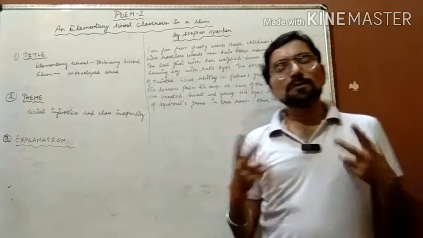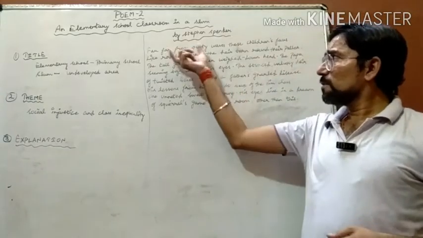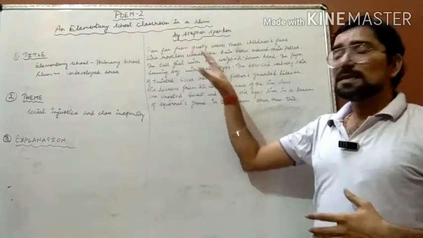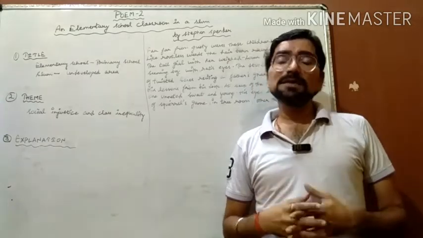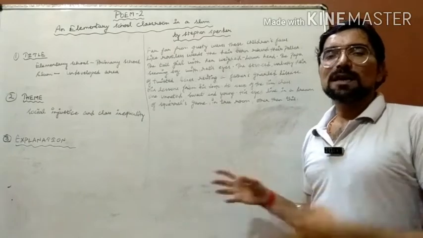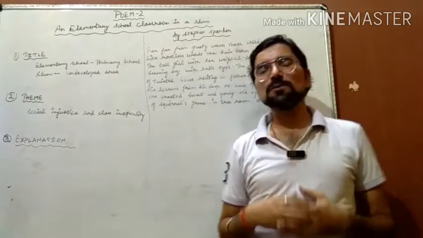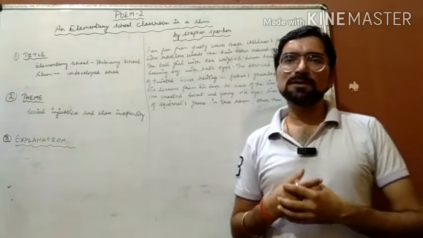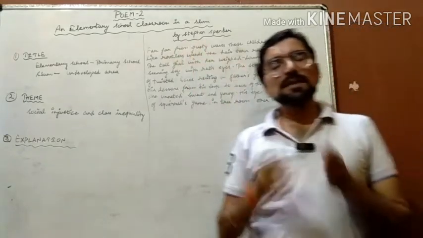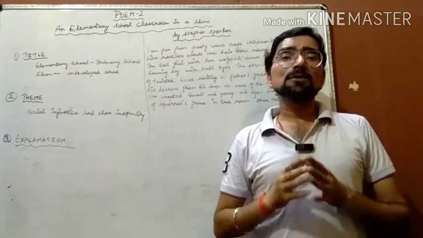What are these two lines? The two lines explain the meaning of "far, far from gusty waves." Gusty means strong. But these children are very poor. They do not have opportunities. They do not have anything that can be associated with their life. So "far, far from gusty waves" means these children are weak. They do not have any sort of strength.